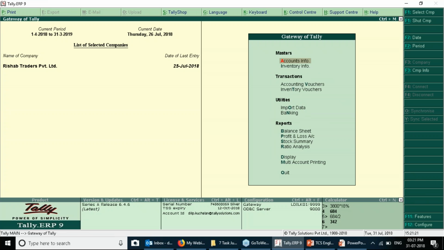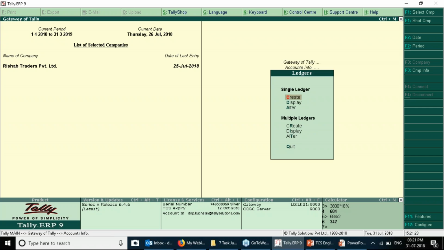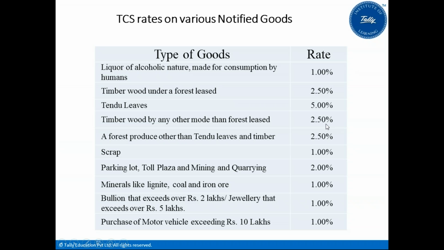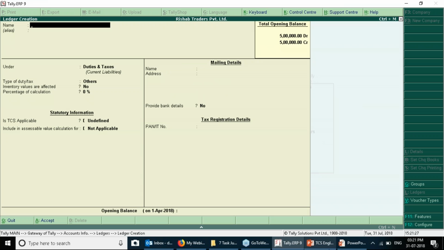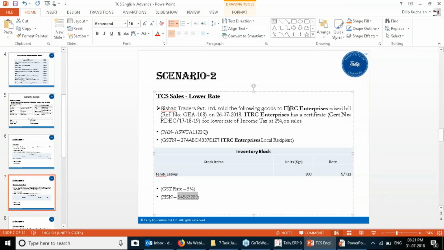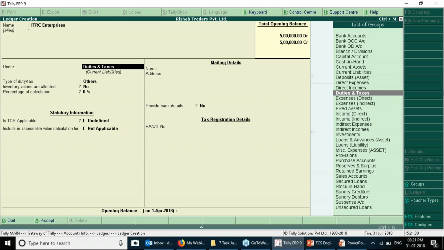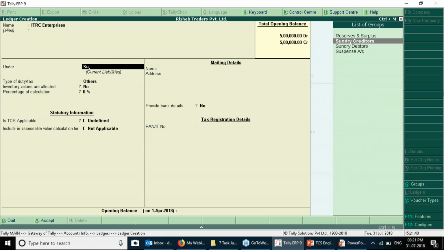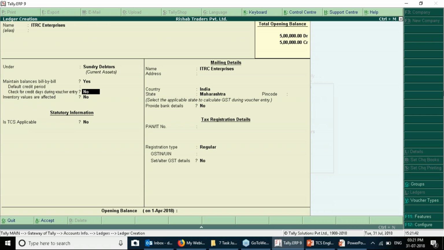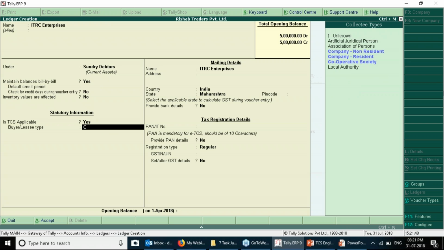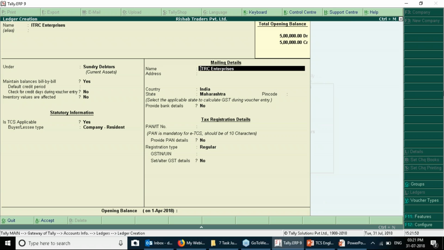Then afterwards you need to create the following ledgers. So let us go and create the ledgers. The ledger that we have to create is the name of the customer or the recipient, that is ITRC Enterprises is our customer. Maintain bill by bill balance, yes. Is TCS applicable? Yes. Now here you need to choose the company as resident.